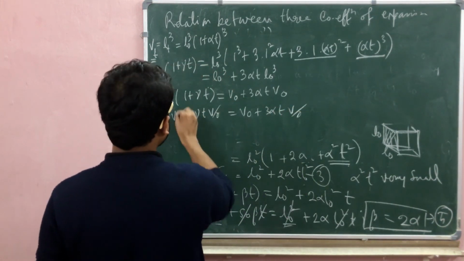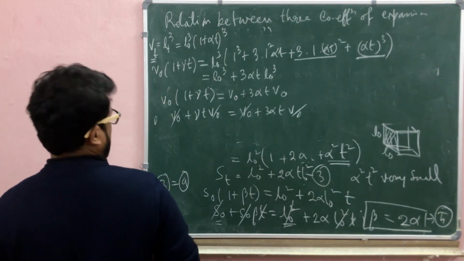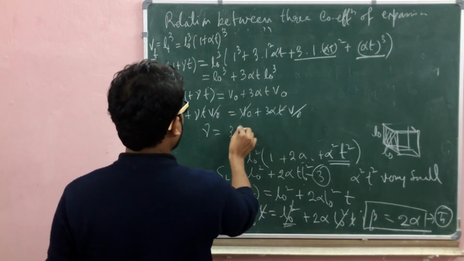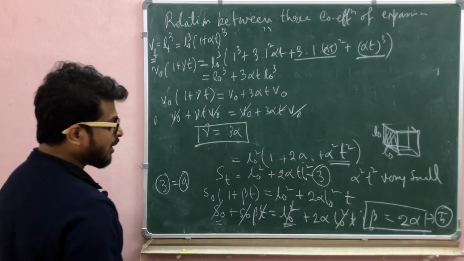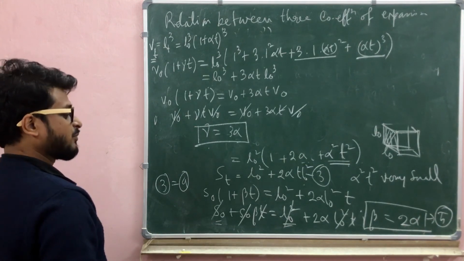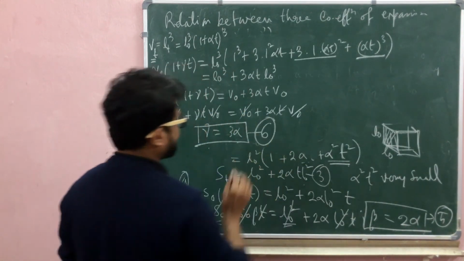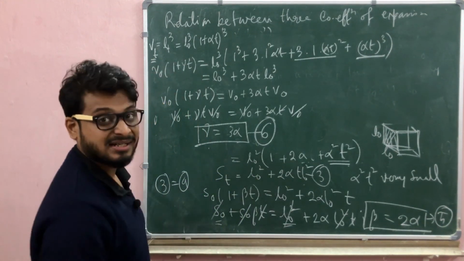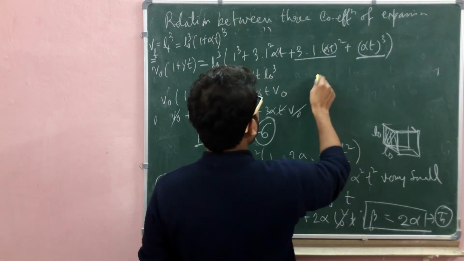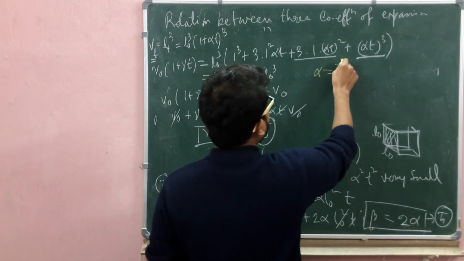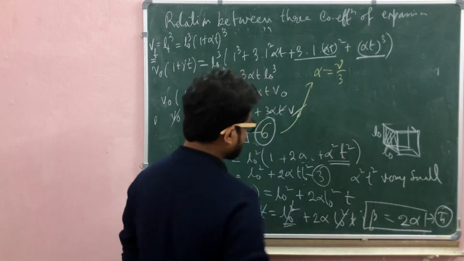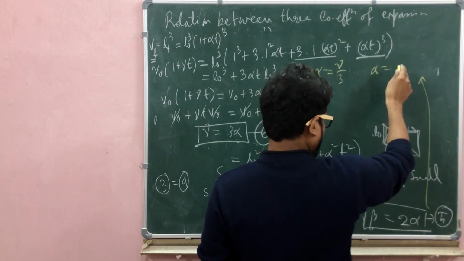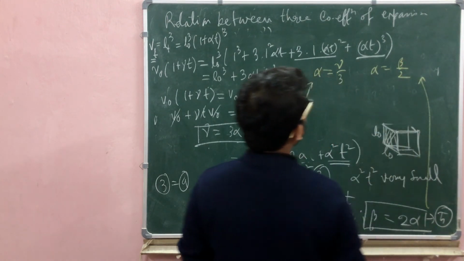Cut V0 and cut T and T. So gamma equal to 3 alpha. So gamma equal to 3 alpha, and beta equal to 2 alpha. That is equation number 6. Give it equation number 6. So the final relation between alpha, beta and gamma: from equation 6, alpha equal to gamma by 3, and from equation 5 we get alpha equal to beta by 2.